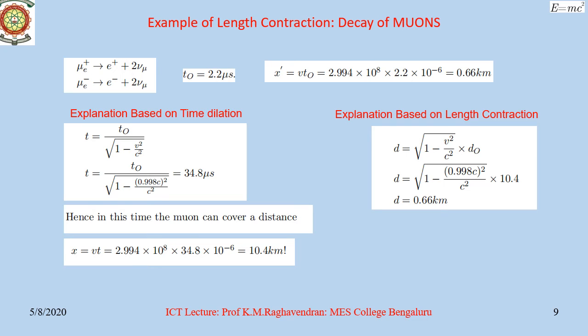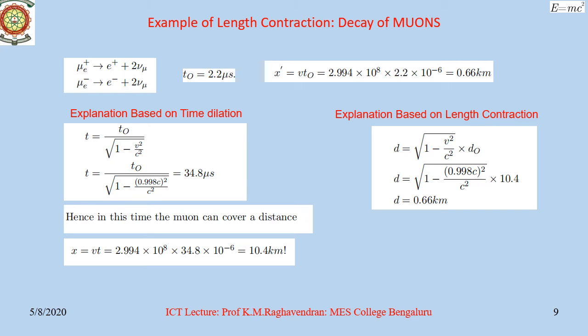Now, the muons produced in the upper atmosphere move with a speed close to the speed of light. In fact, at a speed of 2.994 × 10^8 meters per second. Now, this is about 0.998 times c. So, what is the distance they can travel before they decay? Simple physics tells you that x' must be equal to v × t0, which is equal to 2.994 × 10^8 × 2.2 × 10^-6, which is 0.66 kilometer.